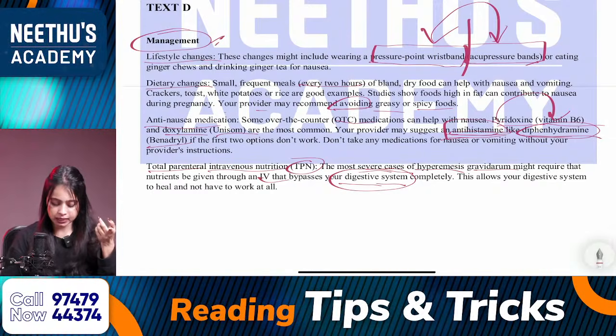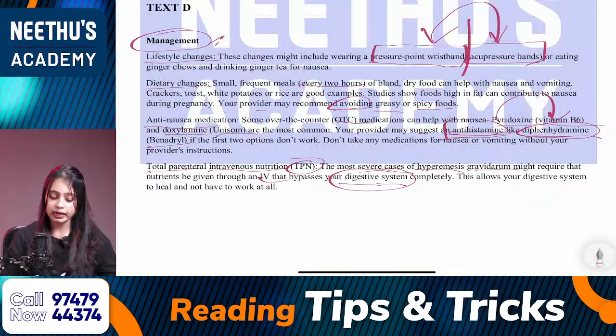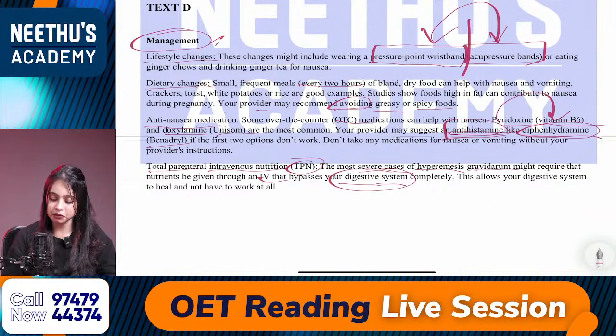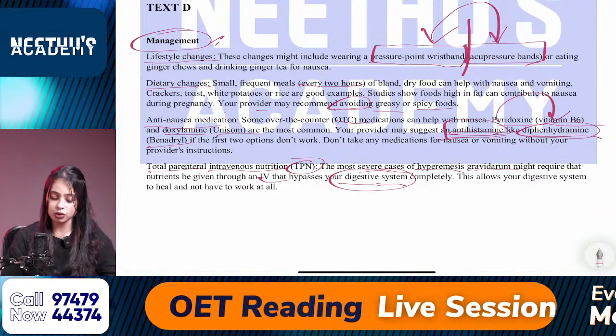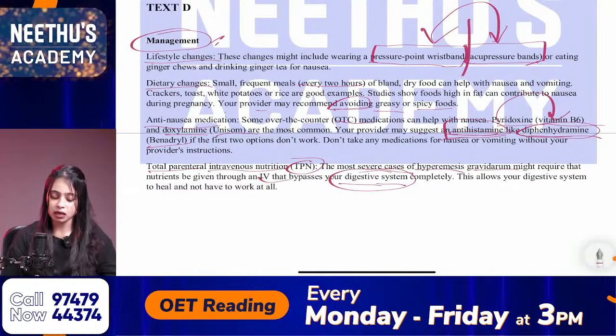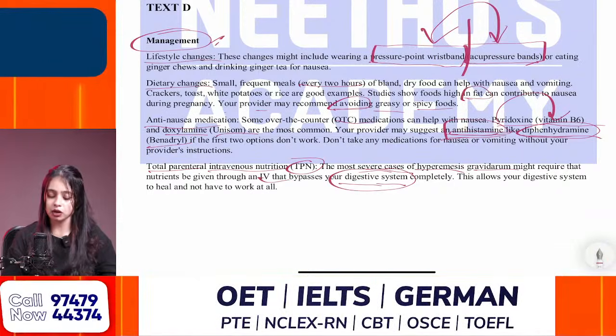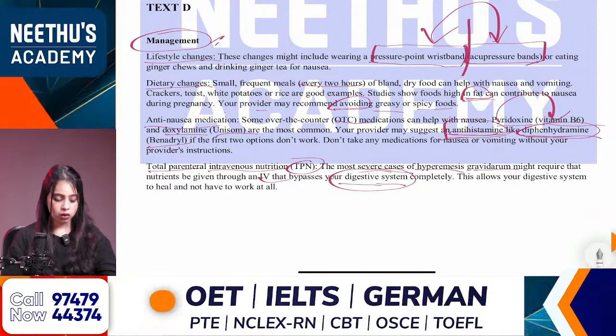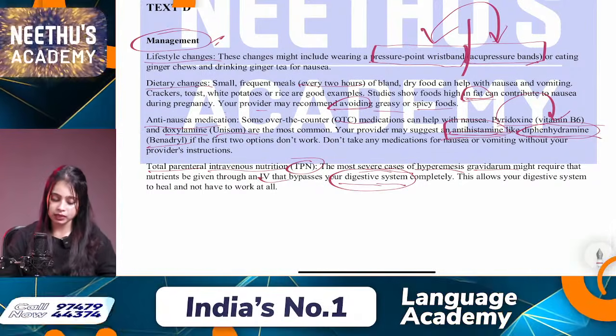So, that is from text D. Dietary changes. Small frequent meals of bland, dry food can help with nausea and vomiting. Crackers, toast, white potatoes or rice are good examples. Studies show foods high in fats can contribute to nausea during pregnancy. So, the answer is fats, from text D.